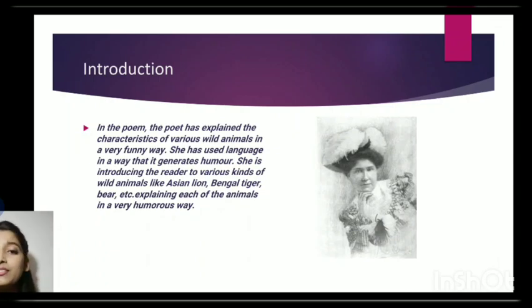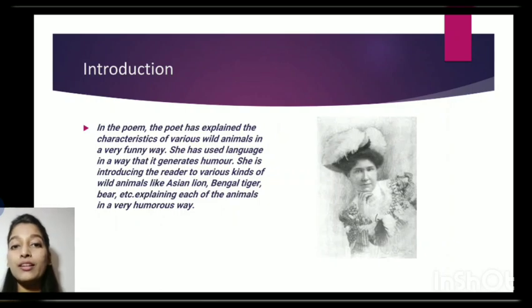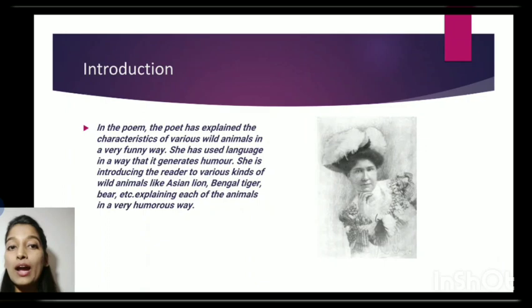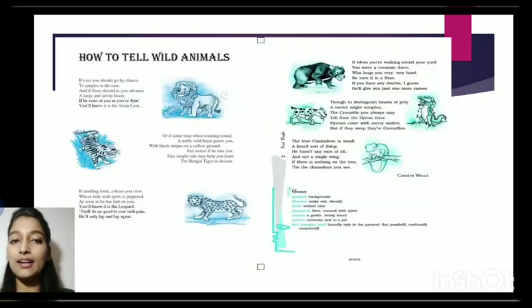The poem is a very funny poem. It explains how you can distinguish between different wild animals and identify various wild animals. She has also used the language and the signs of the different animals to make the readers clear about the animals. The animals discussed in the poem are Asian lion, Bengal tiger, bear, leopard, etc. So let's get started. How to Tell Wild Animals.